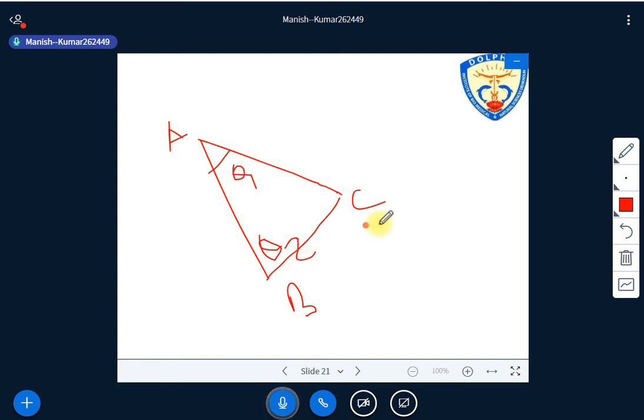So you can represent point C by saying that the location of C is with this angle from A and with this angle from point B.